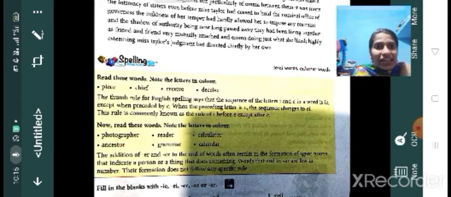Just write reader, calculator. Okay. So the thumb rule for English spelling says that the sequence of the letters I and E in a word is IE except when this I and E is preceded by C. If it's preceded by C, you have to use E after I. Clear?